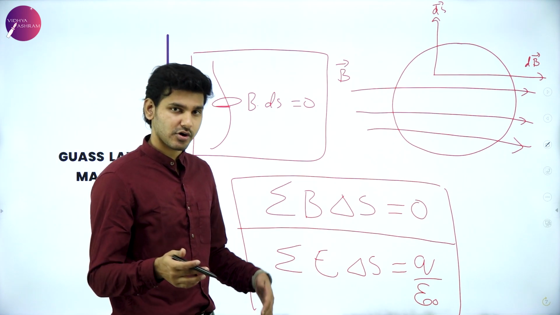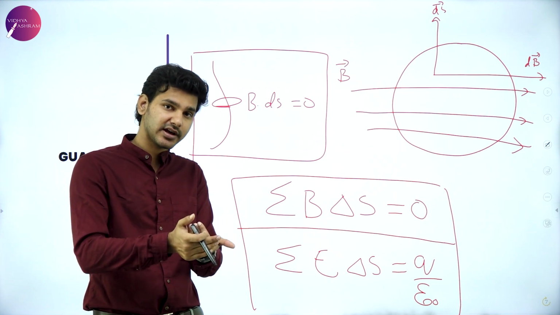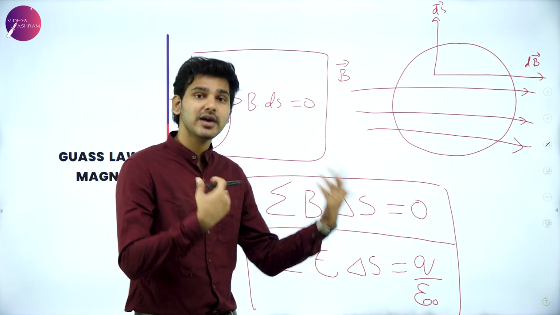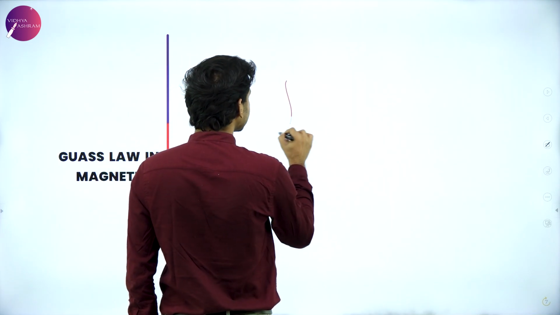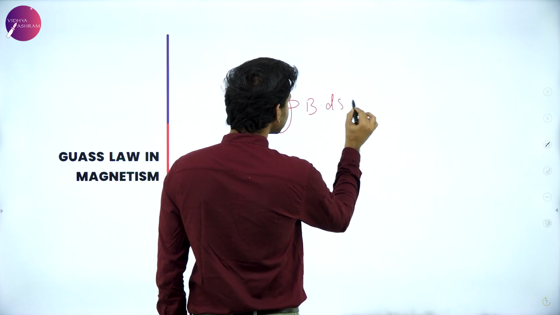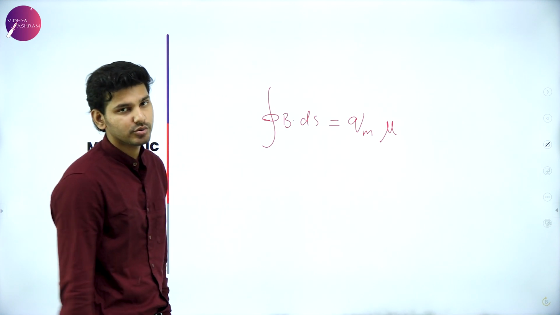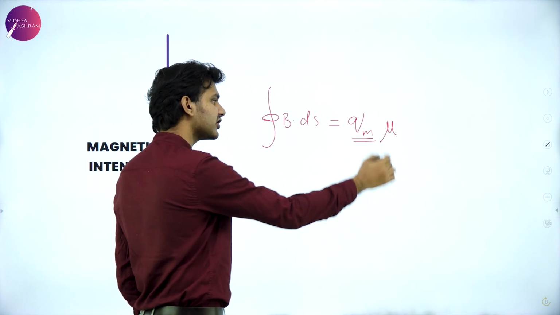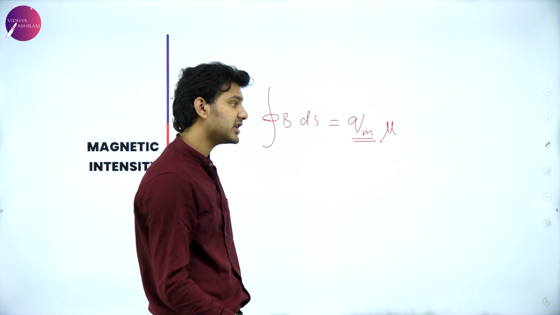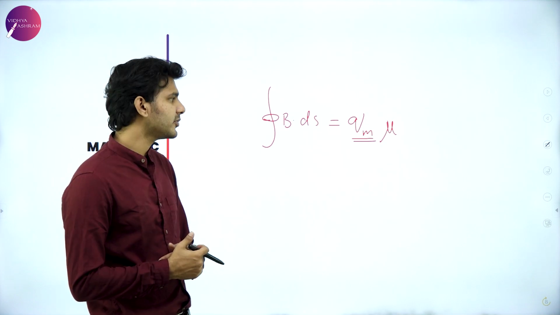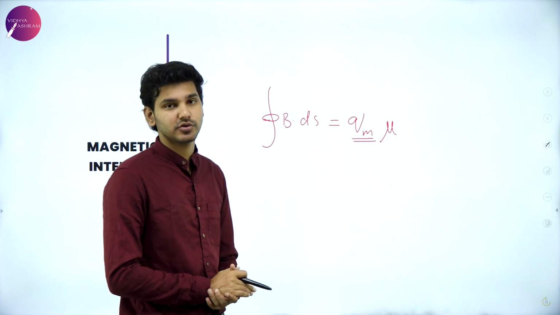The important thing, just a side note, is that if monopoles do exist and we manage to find them, then this particular equation will become different. That is, this equation can be written as integral B dot ds will be equal to Qm mu. That is, this charge will be responsible for the magnetism that is being caused, or the magnetic field, and mu will be the permeability in a particular medium, which will act as the constant of proportionality here.